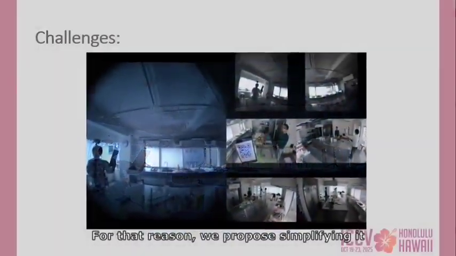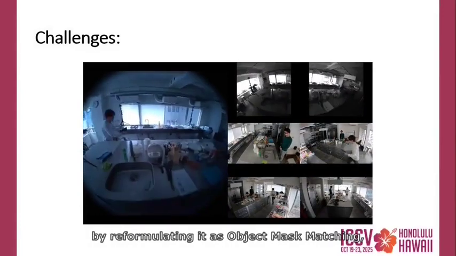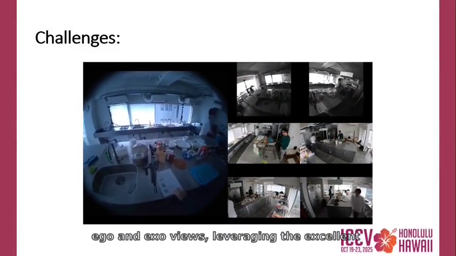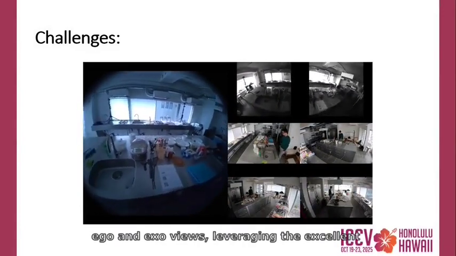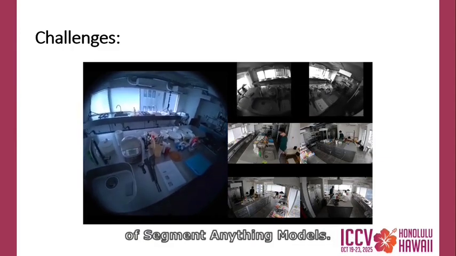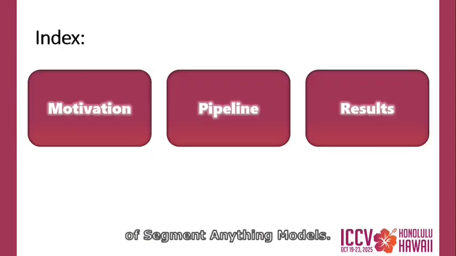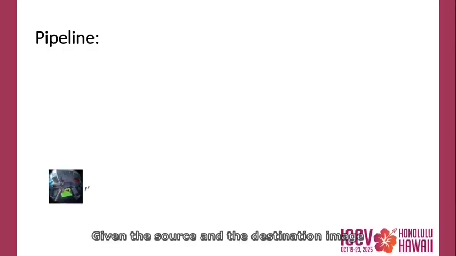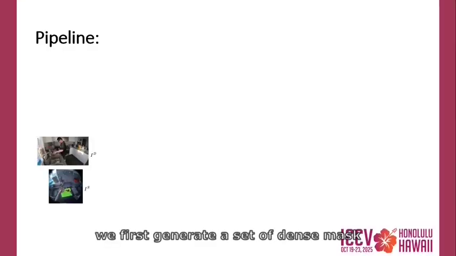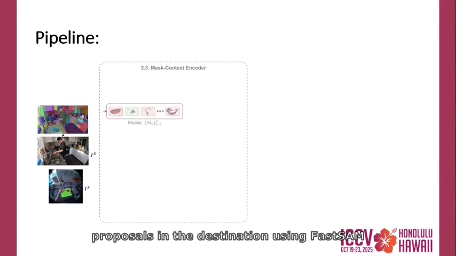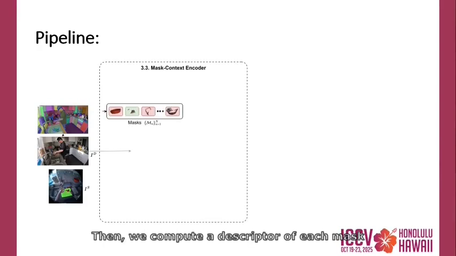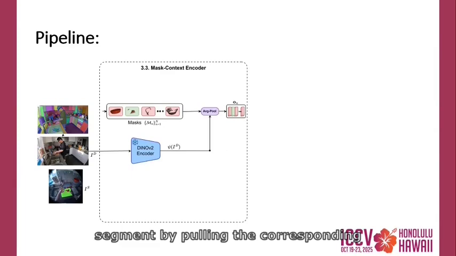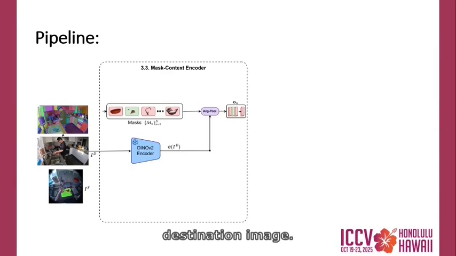For that reason, we propose simplifying it by reformulating it as object mask matching across ego and exo views, leveraging the excellent zero-shot segmentation capabilities of Segment Anything models. Given the source and destination image, we first generate a set of dense mask proposals in the destination view using FastSAM. Then, we compute a descriptor of each mask segment by pulling the corresponding object mask from the DINOv2 feature map of the destination image.